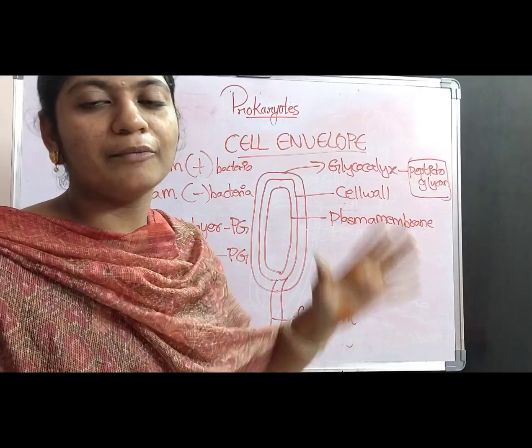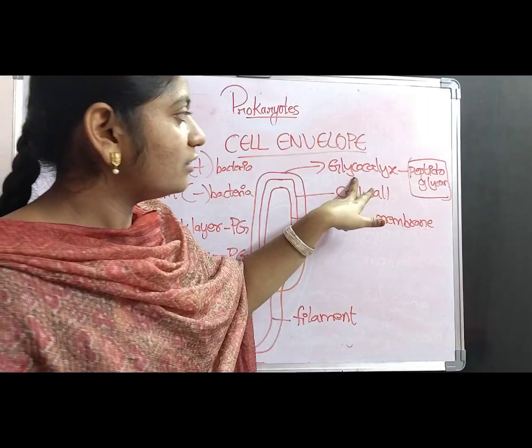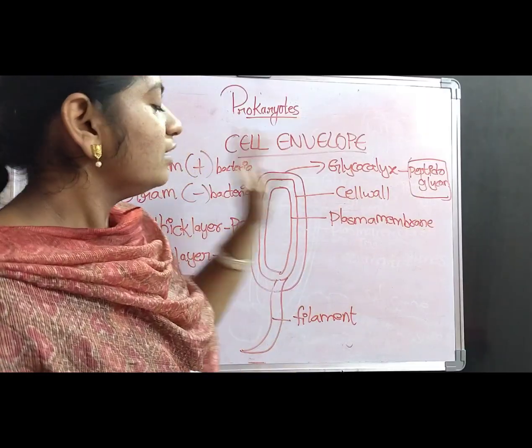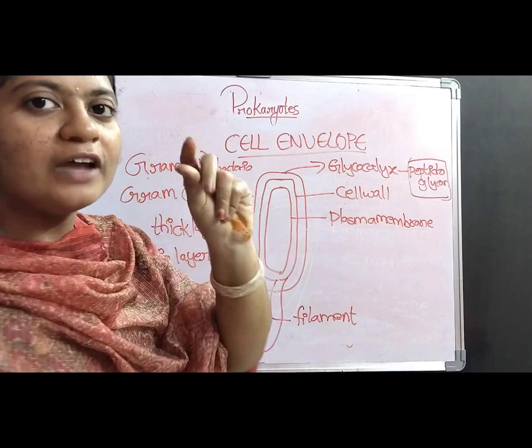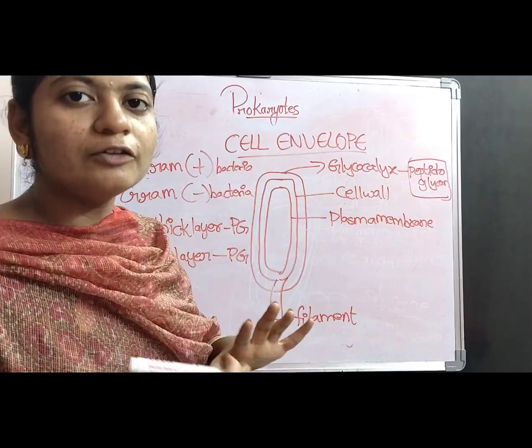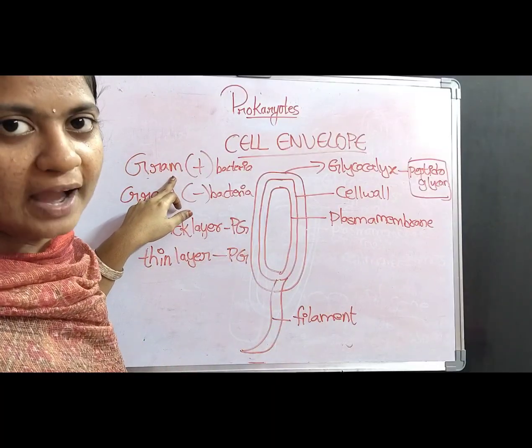Don't be confused. I am repeating again. The outermost layer is the glycocalyx. The glycocalyx is prepared with the material called peptidoglycan. If the peptidoglycan is very thick, then the bacteria undergo the staining process and are called gram-positive bacteria.